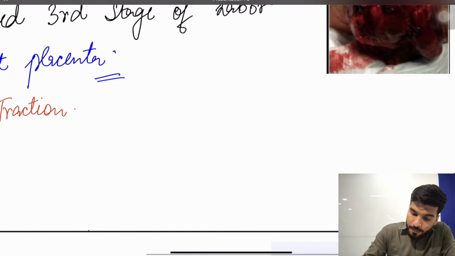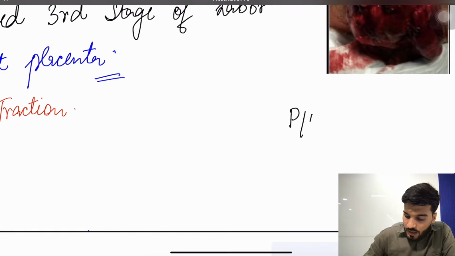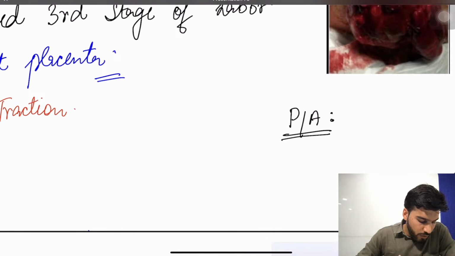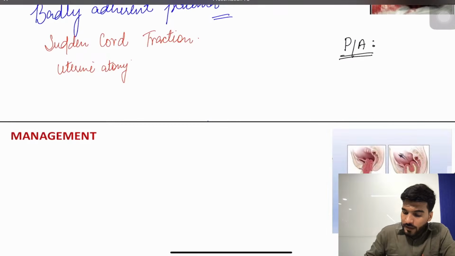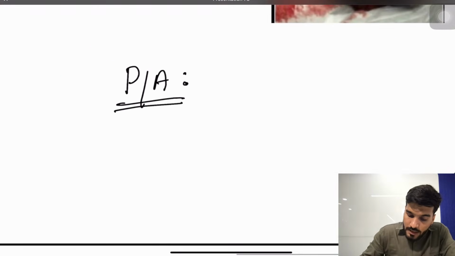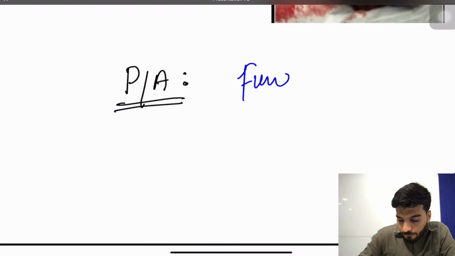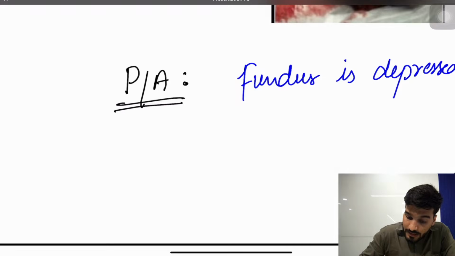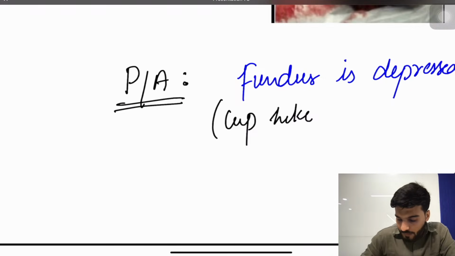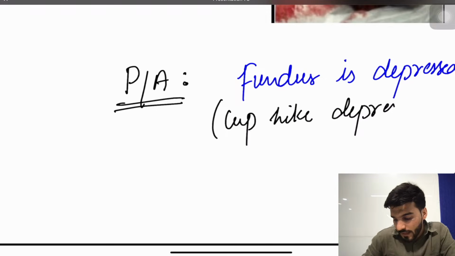Okay, now when you are seeing the patient and going for the per abdominal examination, you will see the fundus is not palpated. That means the fundus is depressed. क्या लिखोगे? So on per abdominal examination, the fundus is depressed, or there is a cup-like depression.